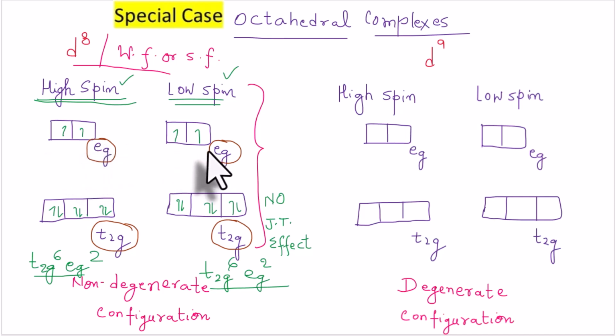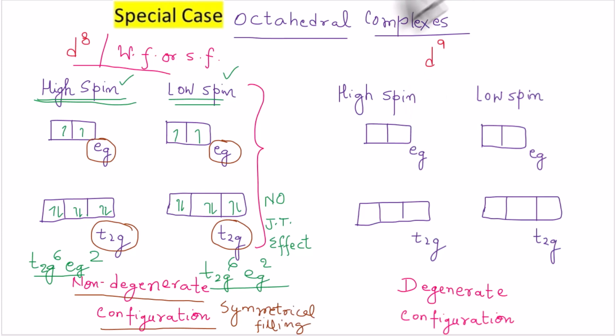So eg is also symmetrically filled. And this kind of arrangement of electrons in the t2g and eg orbitals is known as the non-degenerate configuration. Non-degenerate configuration means when the electrons are symmetrically filled, that is, even distribution of electrons in the t2g and eg orbitals.